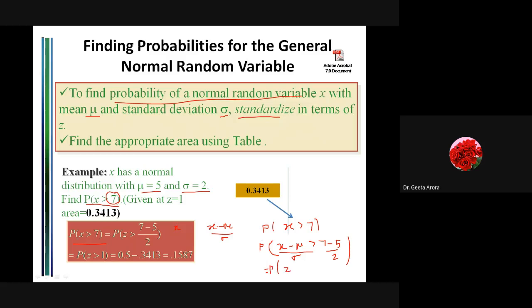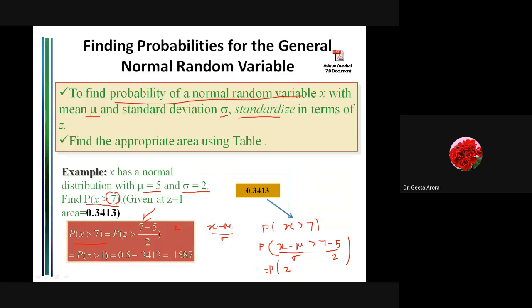So directly in the examples, you can write down z. There's no need to showcase all this because it is known to each and everyone. Correct? So directly we have written that the probability of x greater than 7 is equal to the probability of z greater than this. But if you want to do it on your own and explore it, this is what we have done.